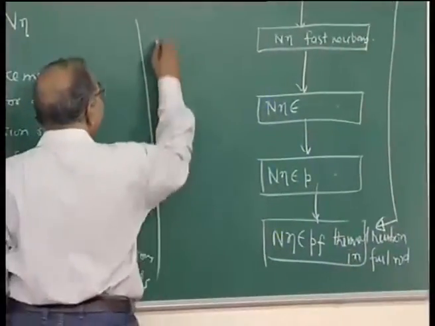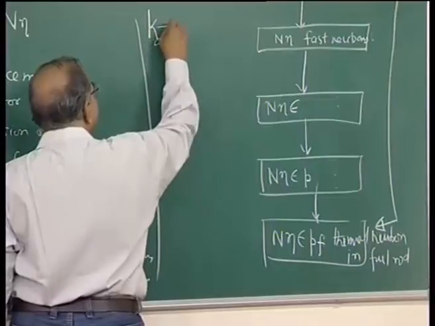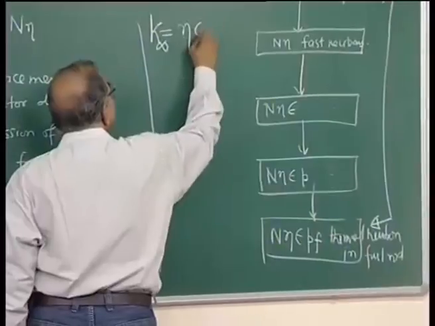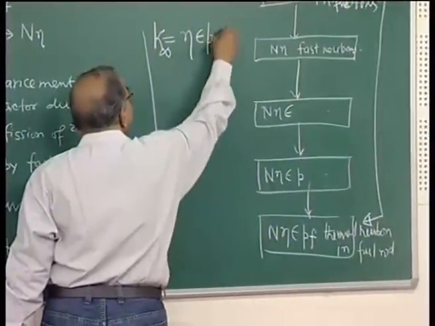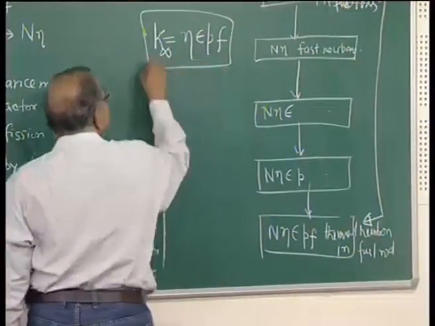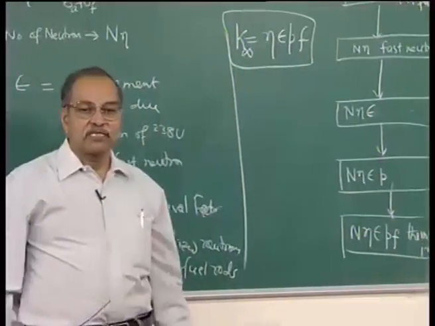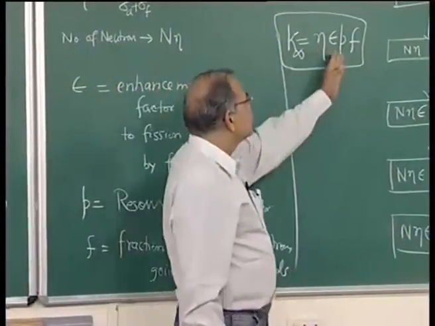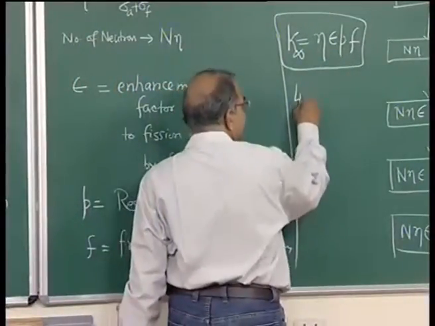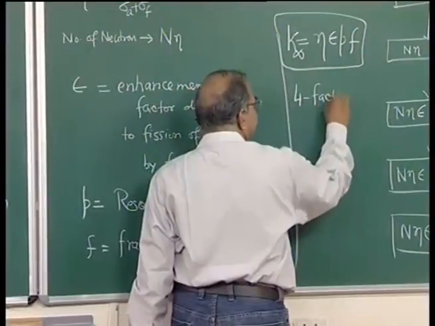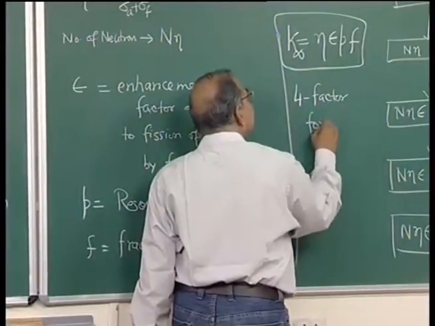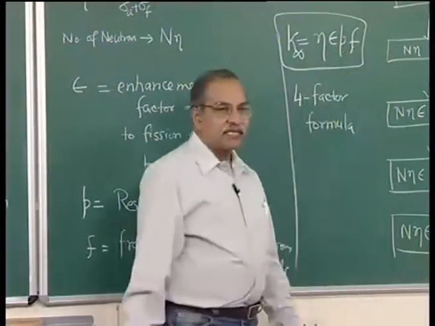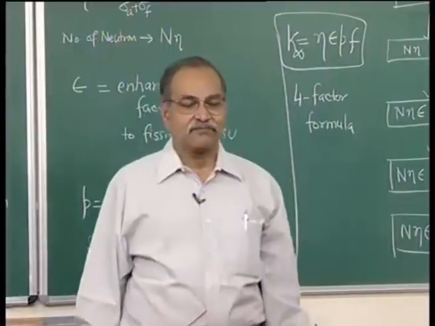So, it is changed by a factor k infinity. I'll tell next lecture what is this k infinity. It is eta times epsilon times P times F. So, in one generation the number of thermal neutrons ready to fission in fuel rod changes by this factor, and this is known as the 4 factor formula for obvious reasons. There are 4 factors: 1, 2, 3, 4. So, this is known as the 4 factor formula. Okay.